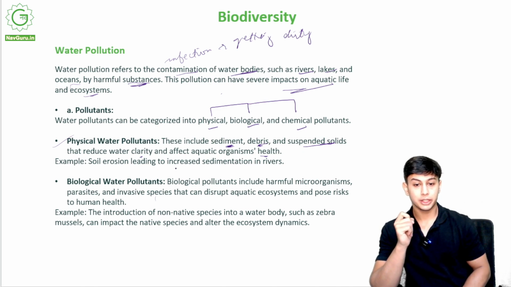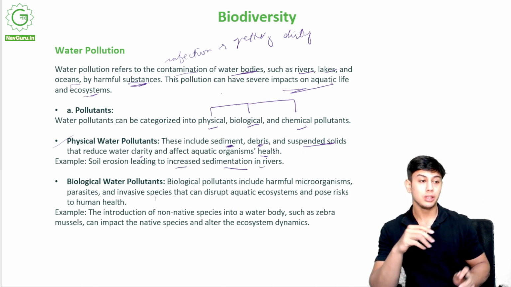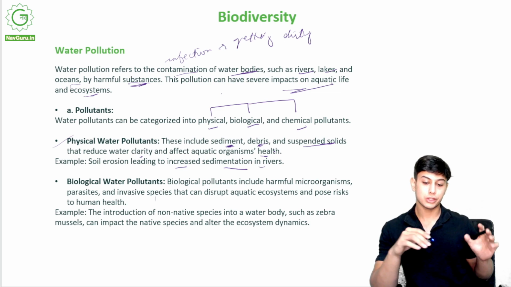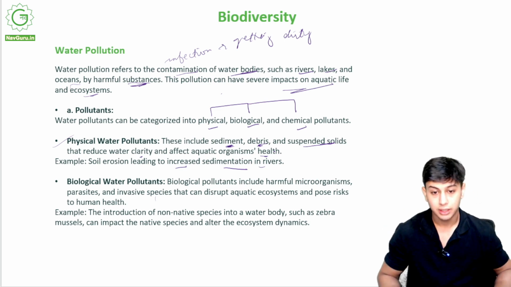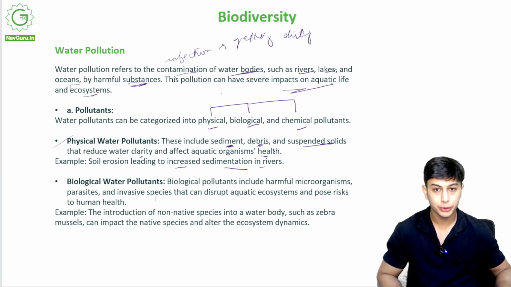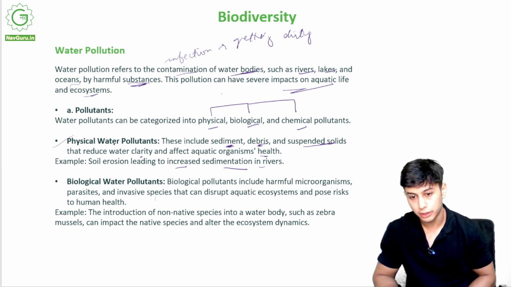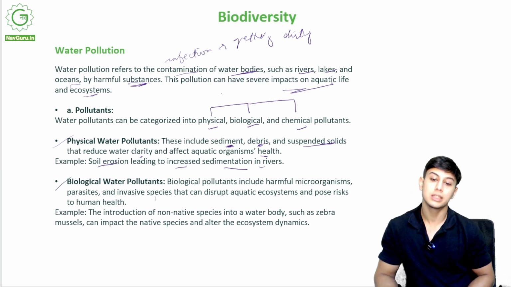Soil erosion leading to increased sedimentation in rivers. So if there is not a lot of soil that is covered with grass, that mud will wash off due to rains, it will go to the rivers and it will pollute the rivers, right? If this high sediment content is in rivers, this will be harmful for the aquatic bodies, right? So soil erosion.